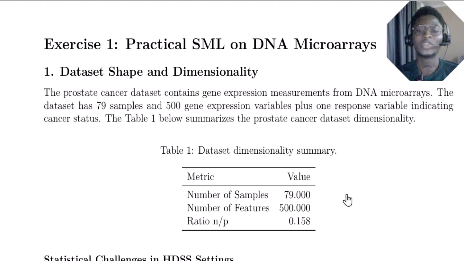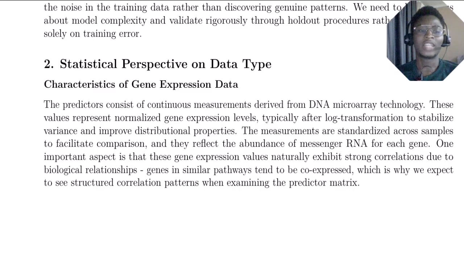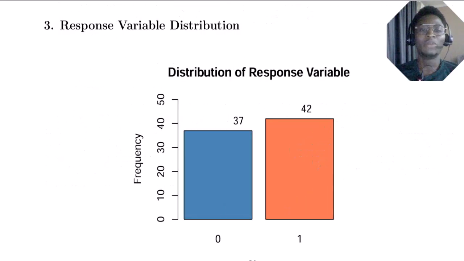If you look at it, you see that the kappa is 0.158. This is telling us that this dataset contains ultra high dimensionality. All the data types in this particular dataset are actually continuous. This is telling us that most of the gene datasets are mostly normalized. But before we go further, let's look at the response variable distribution.